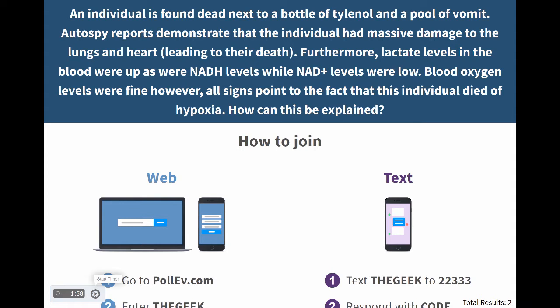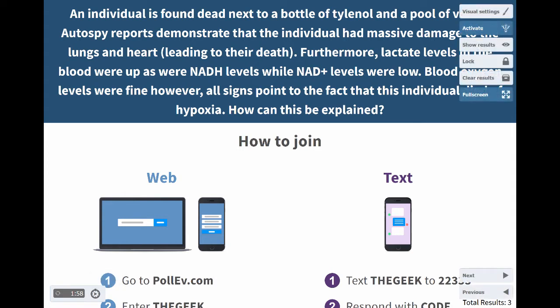You've got 2 minutes. Talk to your neighbor about this. What do you think is causing these results? Try and take into account, you don't have to explain why NADH levels are high and NAD plus levels are low, and lactate levels are high, but that's certainly some clues there, okay? I'll give you a minute. Actually, I can give you 2 minutes on this one. Go.